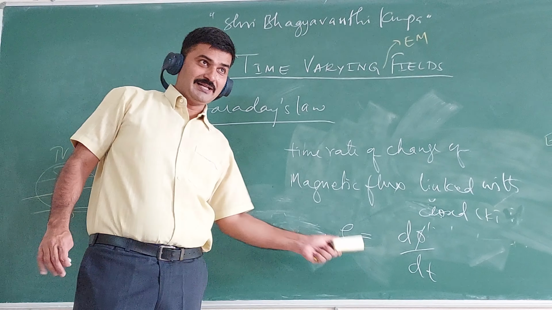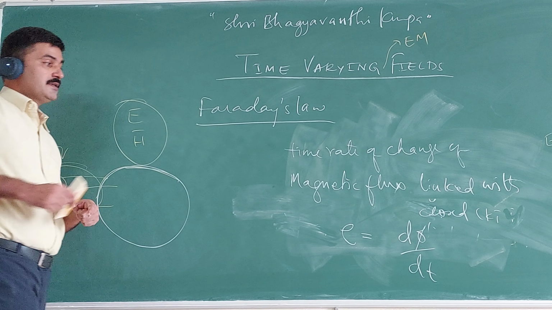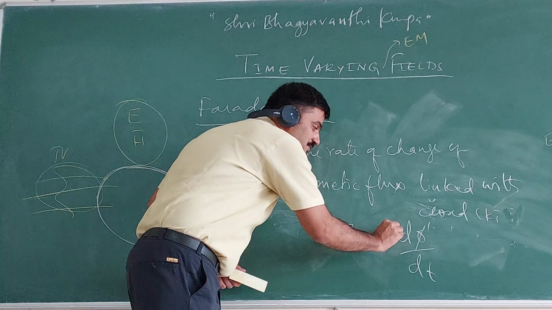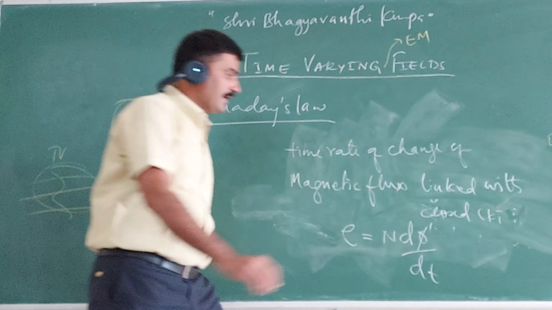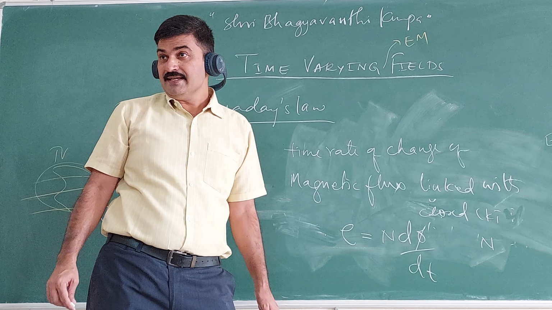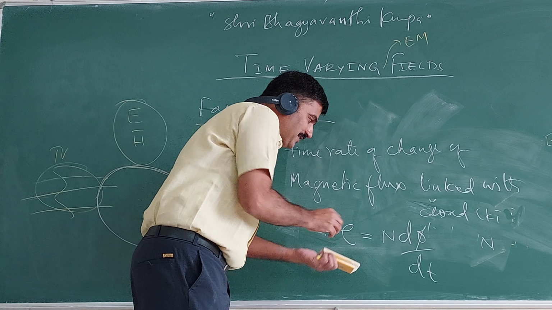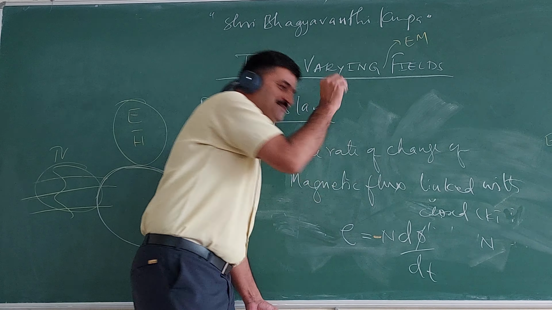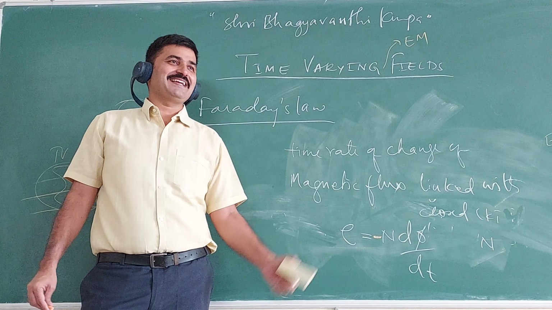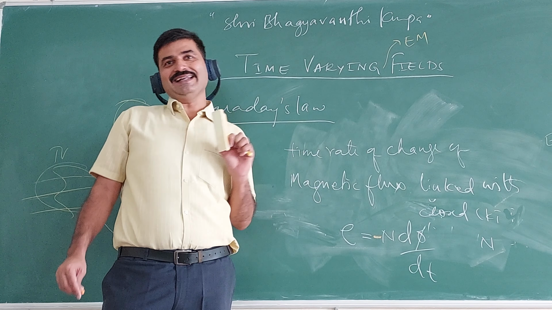If the circuit consists of n turns, then n will be induced, where n is the number of turns in a closed circuit. No, with a negative sign. Faraday couldn't explain this negative. E is equal to negative n d phi by dt.